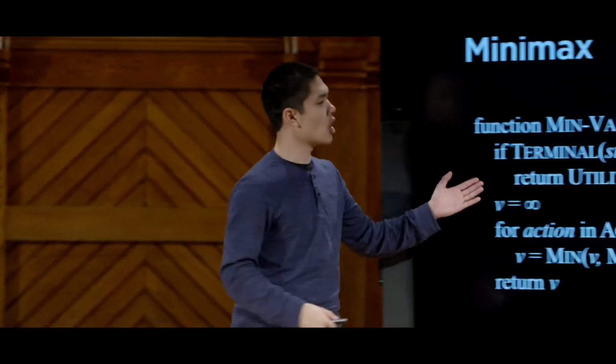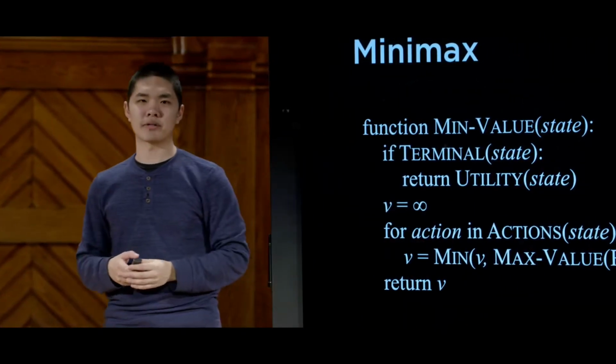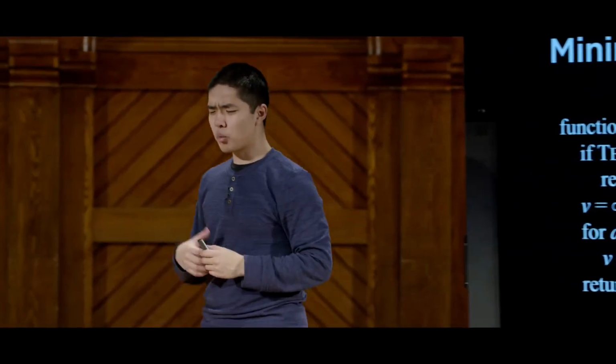That is how we take a game and figure out what the best move to make is by recursively using these max value and min value functions, where max value calls min value calls max value, back and forth, all the way until we reach a terminal state, at which point our algorithm can simply return the utility of that particular state. But what you might imagine is that this is going to start to be a long process, especially as games start to get more complex, as we start to add more moves and more possible options and games that might last quite a bit longer.